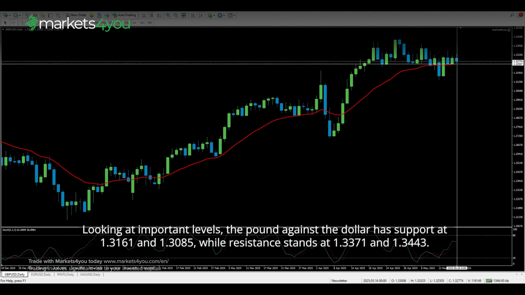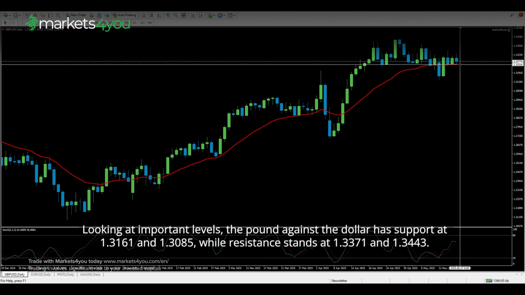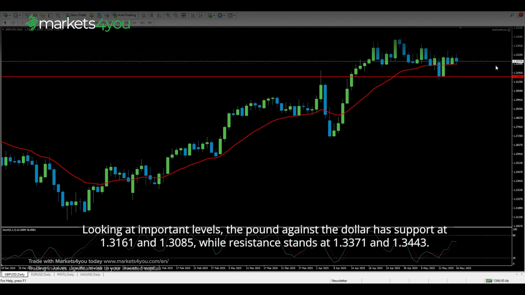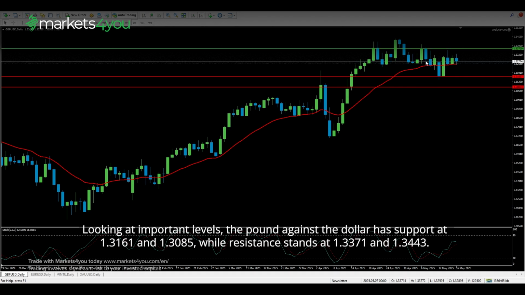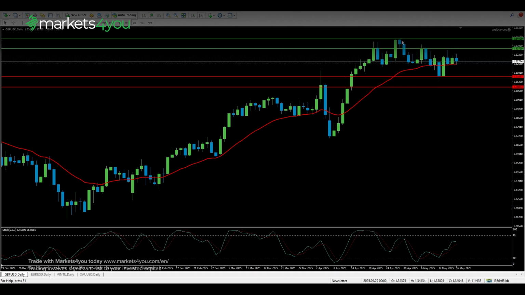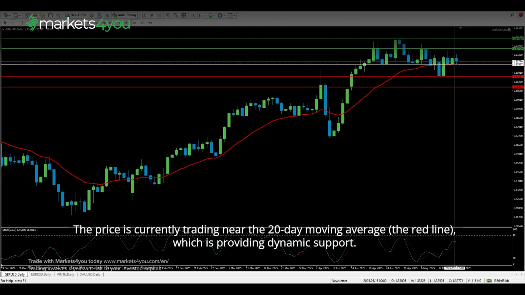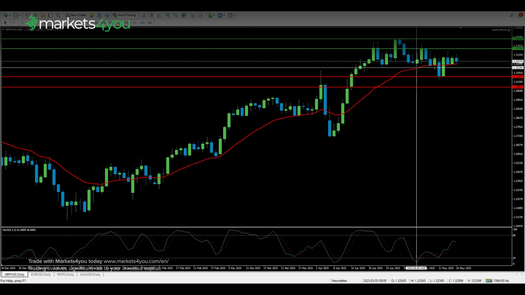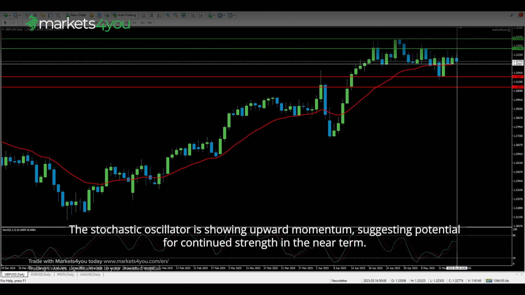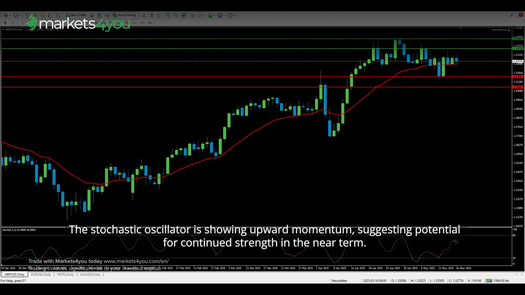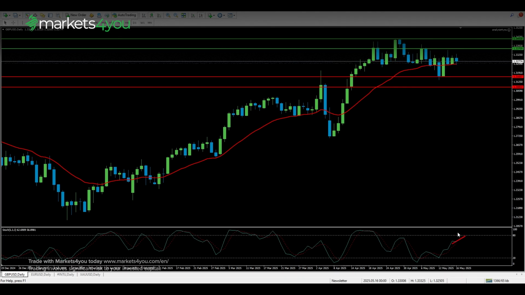Looking at important levels, the pound against the dollar has support at 1.3161 and 1.3085, while resistance stands at 1.3371 and 1.3443. The price is currently trading near the 20-day moving average, the red line, which is providing dynamic support. The stochastic oscillator is showing upward momentum, suggesting potential for continued strength in the near term.